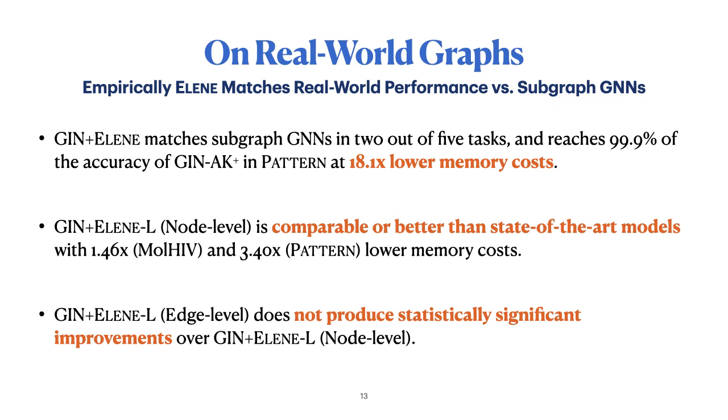The learnable variant, computed at the node level, is comparable or better than state-of-the-art Subgraph-GNN models with 1.4 to 3.4 times lower memory costs. Finally, the edge-level variant does not produce statistically significant improvements over the node-level variant, which indicates that at least in these practical datasets, it seems that edge-level information, despite boosting expressivity, does not actually improve empirical performance.